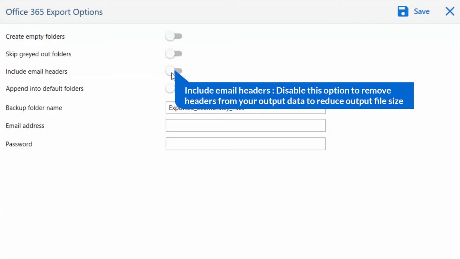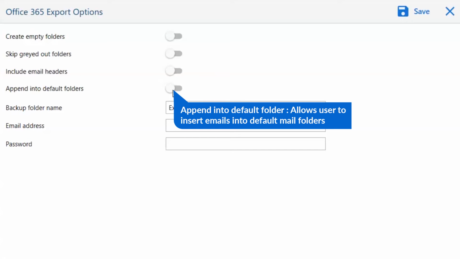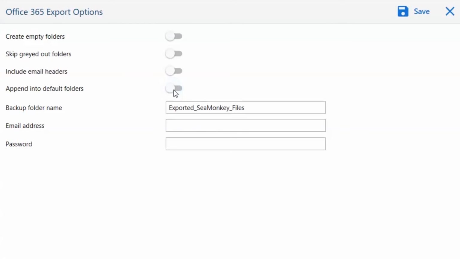Next is Include Email Header. We recommend you to disable this option to remove headers from your output data to reduce output file size. The last one is Append to Default Folders. This option is basically for the mapping of the folders such as inbox to inbox, sent to sent, and more. It allows users to insert emails into default mail folders.